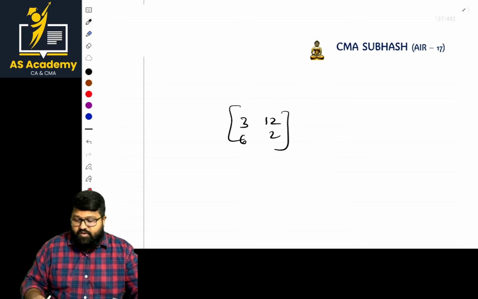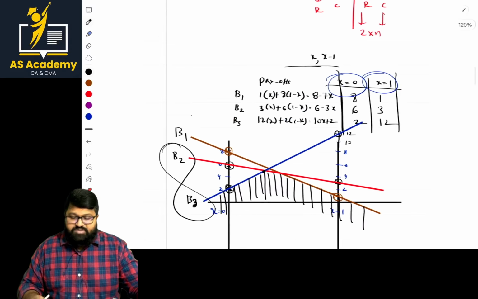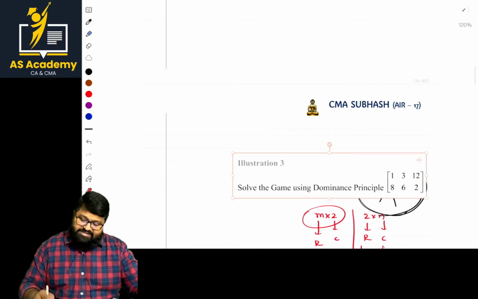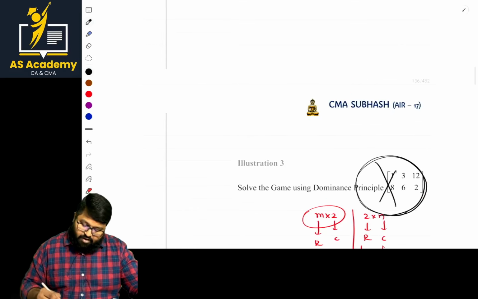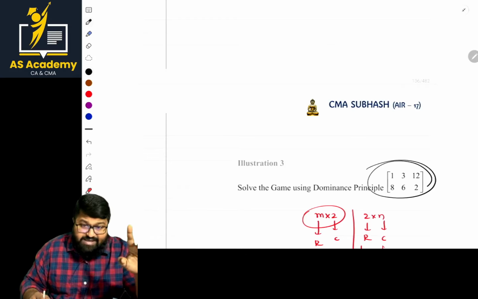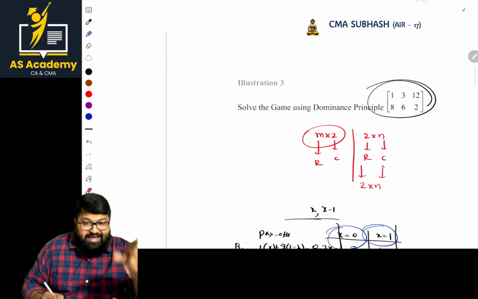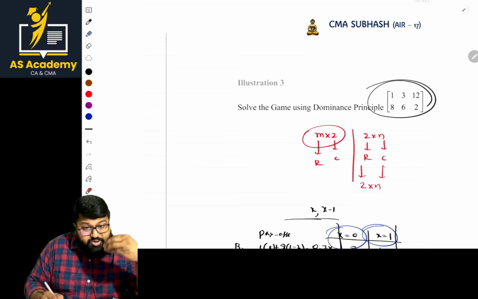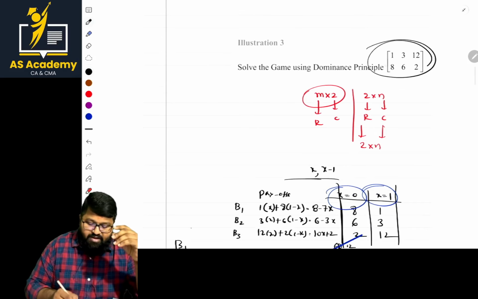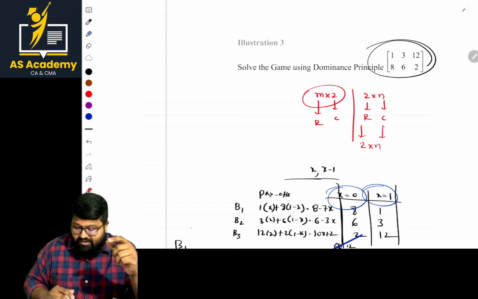For your convenience, see the graph part, it is most important. Basically, when the matrix has extra columns, we have to eliminate the column part. The order of this matrix is 2 by n, and here the column should be eliminated. Columns are represented with the letters B. So what should be eliminated? We have to calculate that part.